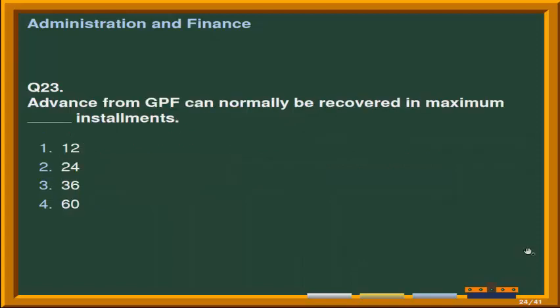Next question is, advance from GPF can normally be recovered in maximum how many installments. Options are number 1, 12 installments. Second option is 24 installments. Third option is 36 installments, and the last option is 60 installments. Correct answer is option 3, that is 36 installments.